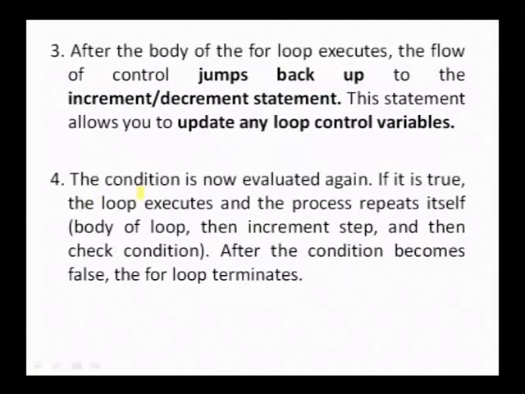And finally, the condition is now evaluated again. If it is true, the loop body executes and the process repeats itself. As I told you, the body of the loop, then the increment step, and then checking the condition. This is a cycle until the condition becomes false.